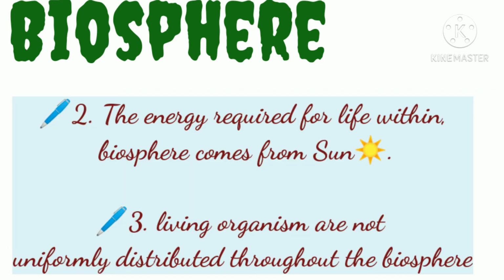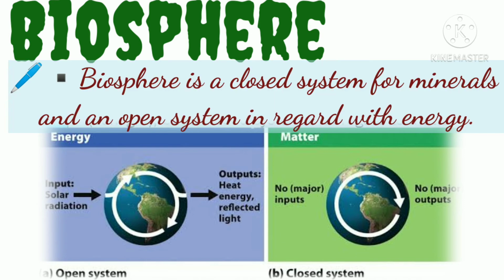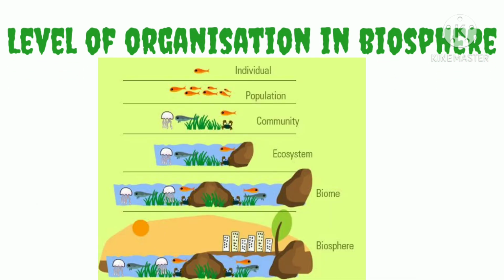The second point to note is that the energy required for life within the biosphere comes from the sun. The third point is that living organisms are not uniformly distributed throughout the biosphere. Now, the last very important point regarding the biosphere is that the biosphere is a closed system for minerals and an open system with regard to energy. Next, we will see the levels of organization in the biosphere.